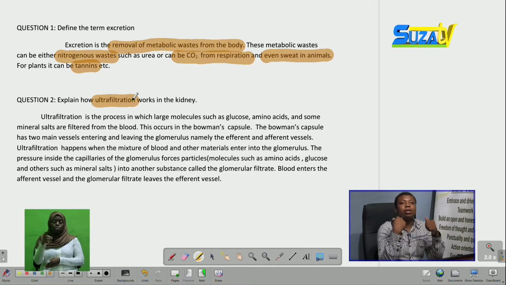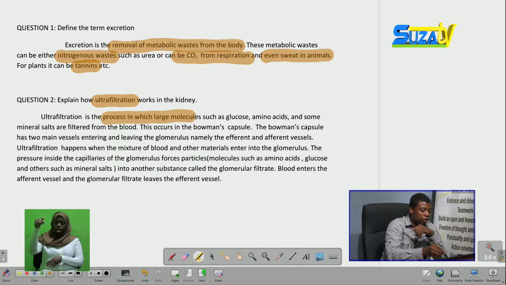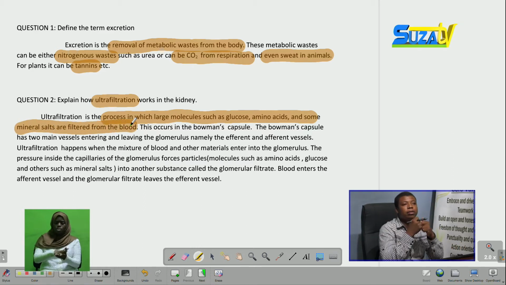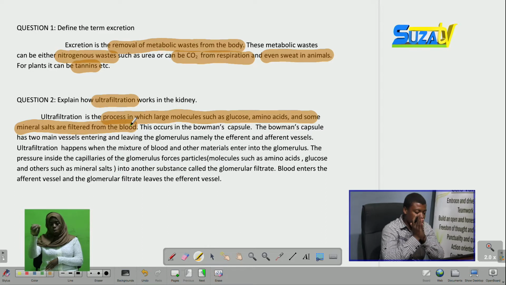Your answers should not only be short, but should be precise and written in a paragraph method. That is how Form 3 and Form 4 students are required to answer questions like these. In answering a question like this, you can write it in a paragraph way, such as: ultrafiltration is the process in which small molecules such as glucose, amino acids, and some mineral salts are filtered from the blood. So the removal of these materials and urea from the blood is known as ultrafiltration.